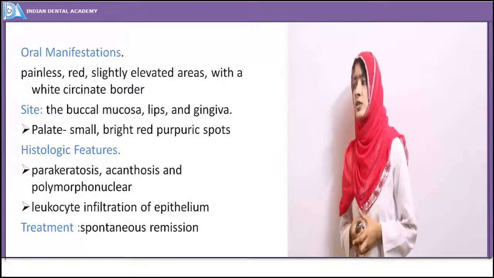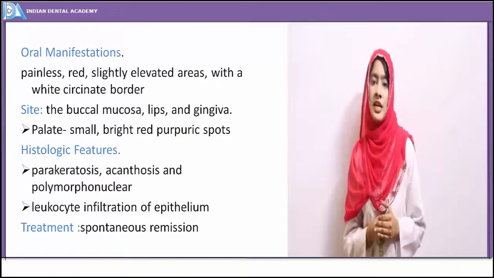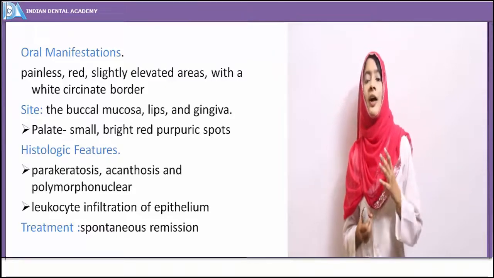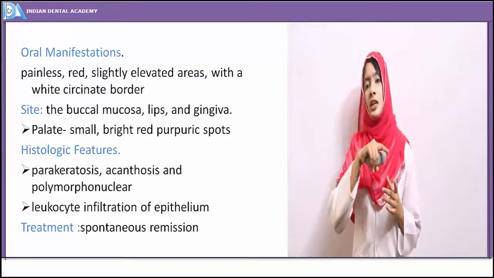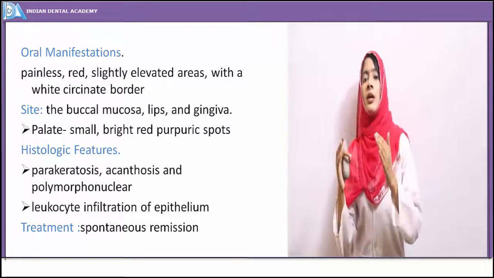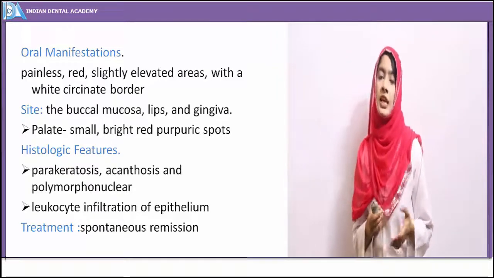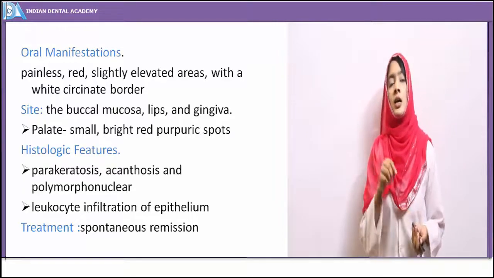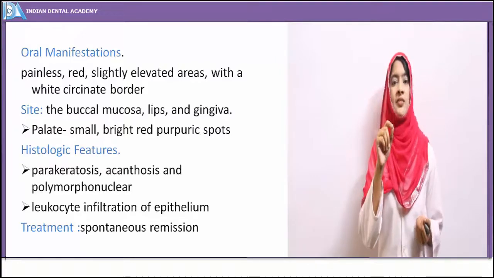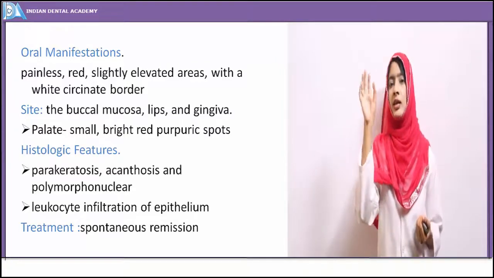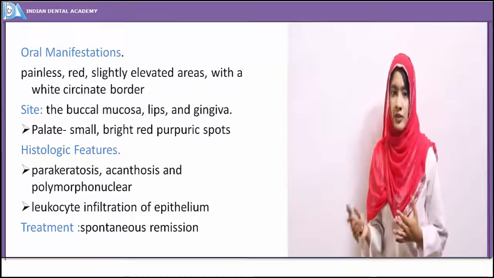Coming to the oral mucosa, you can see painless red, slightly elevated areas like a papule. These papules are surrounded by a circinate white border, so the beginning of the ulcer we can see. The sites are more commonly the buccal mucosa, lips and gingiva, and on the palate you can see hyperemic spots or petechiae, bright red petechial spots. So that's about the clinical presentation of Reiter syndrome.